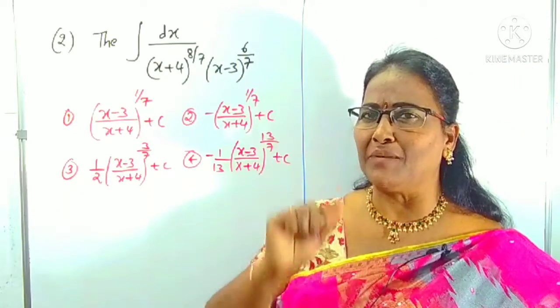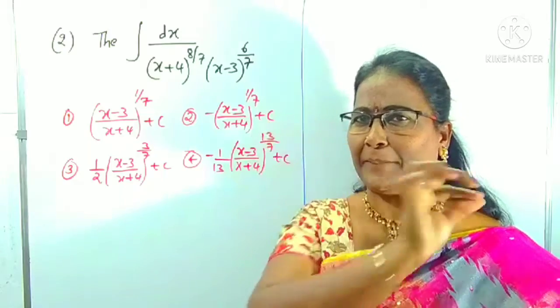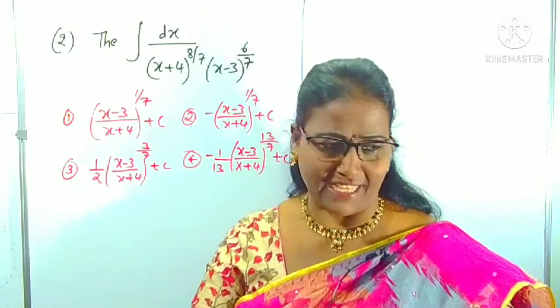To find its integral, I am using one super duper tip. What is that? I will explain.